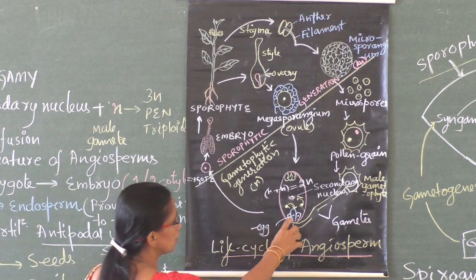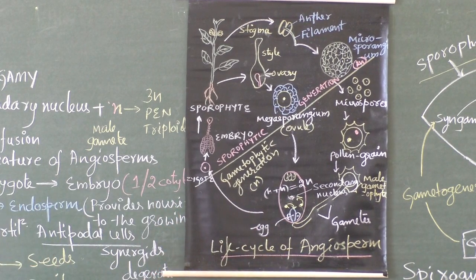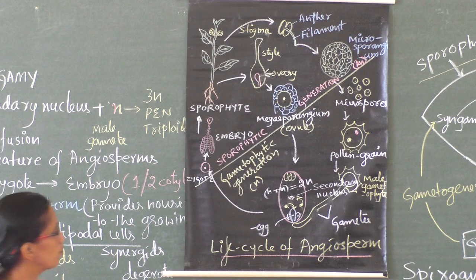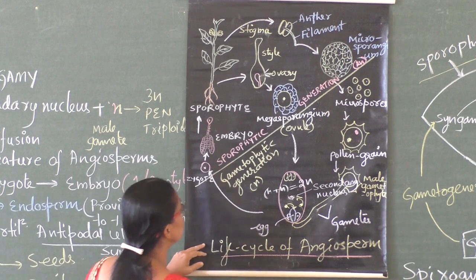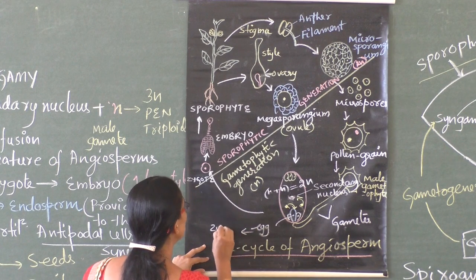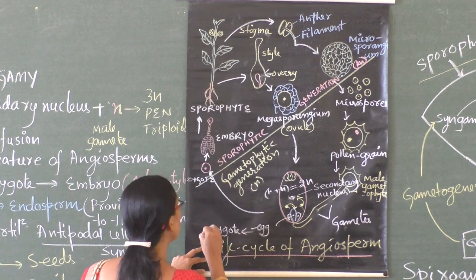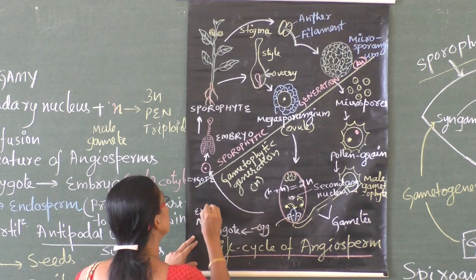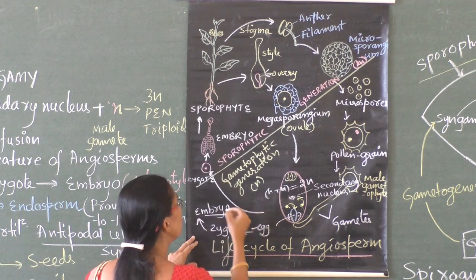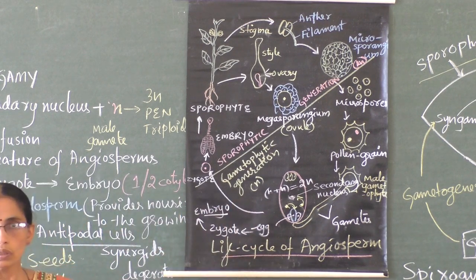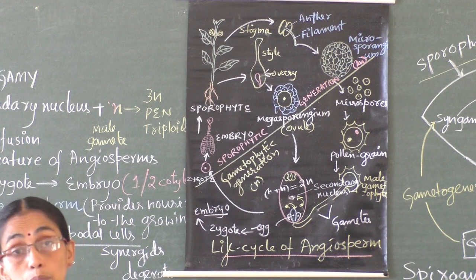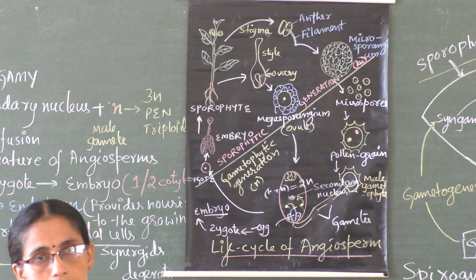Now again concentrate on the egg. The egg changes into the zygote. The egg is haploid, the male gamete is haploid, so the zygote produced is diploid. What is the zygote? The zygote grows and becomes the embryo. Embryos have cotyledons.